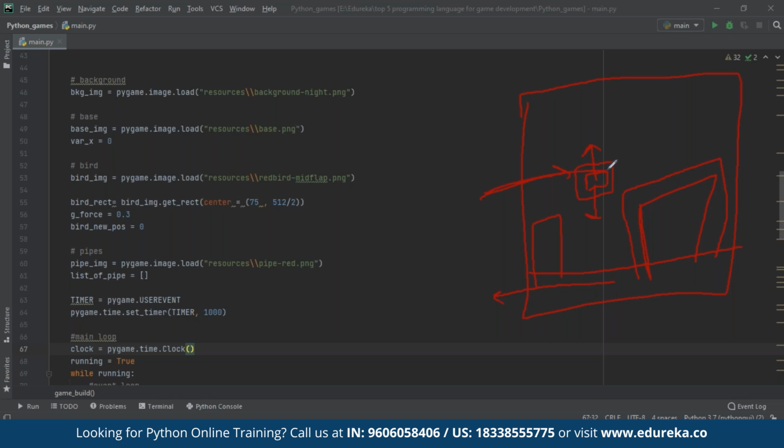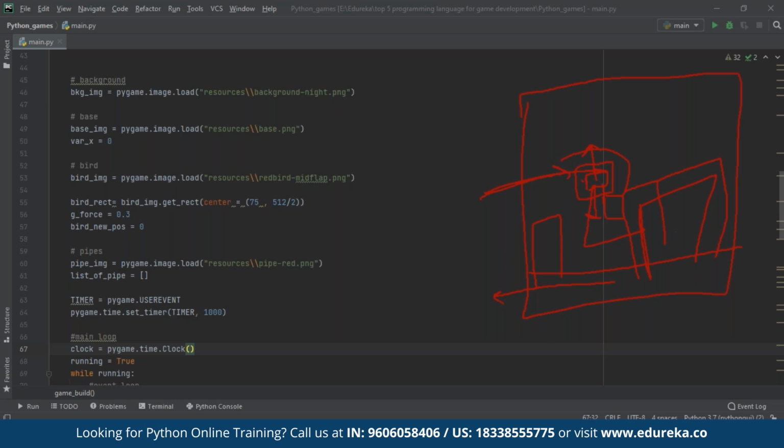So now you might be wondering, what does rectangle mean? Well, these images alone cannot detect collision. So why do we need collision? It's obvious, right? When you're having a game, you obviously have to increase the level, or you need certain criteria or parameter to decide a score, to have a level of competitiveness. So in order to do that, you need collisions. And in order to have collisions, you need rectangles. So with the help of rectangles, you can detect collision between our bird and our pipes.